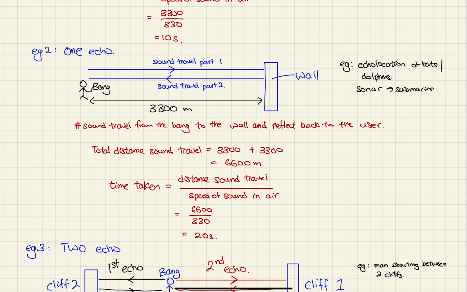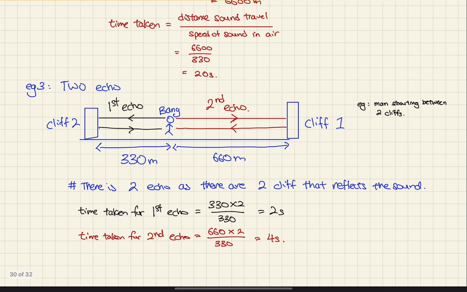The next example is one whereby there are two echoes. There's a person down here that bangs. Then there'll be two walls, one wall here, one wall here. The distance between this cliff and this man down here is 330 meters. The distance between this other cliff and the man is 660 meters. Because 330 meters is a shorter distance, the sound will travel here and here first.